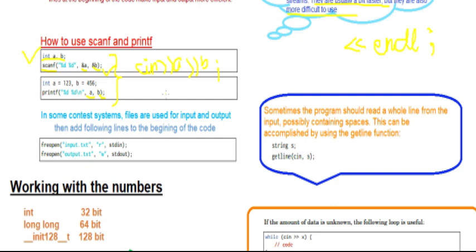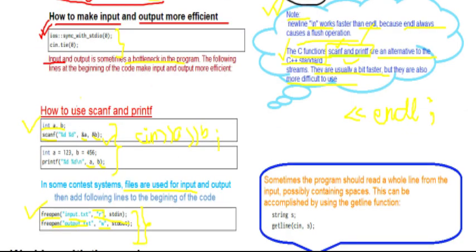Now in some contexts, what happens, input and output are not taken directly as you do in the codes, where you write cin and cout. Basically they give text files. So in that case, what you need to do, you need to add these two lines in the beginning of the code, so that you can read the input, all the input, number, string, whatever is given, from input.txt in the read mode, and to give the output, you give your output to output.txt, and this is write mode, right? So when this happens in some context, you add these two lines in the beginning of the code, right? Now this was basically the input and output.